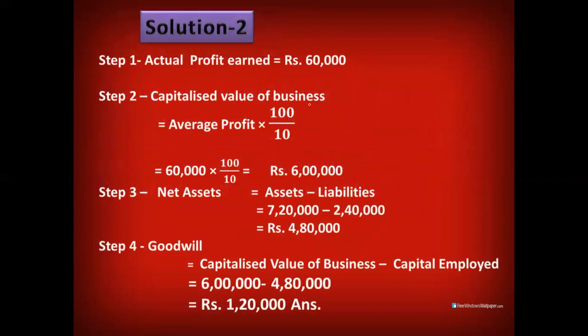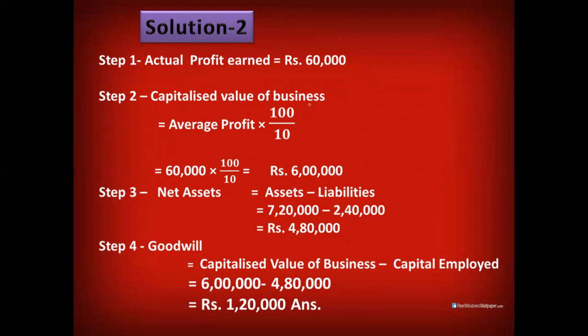Step number 1, to find out the actual profit or average profit, which is already given in the question. It is rupees 60,000. Step number 2 is to find out capitalized value. So we'll capitalize this value of rupees 60,000 by using the formula average profit into 100 by 10. This comes to rupees 6 lakh. Step number 3 is to find out net asset, which is assets minus liability. Both values are given in the question. 7,20,000 minus 2,40,000 comes out to rupees 4,80,000.